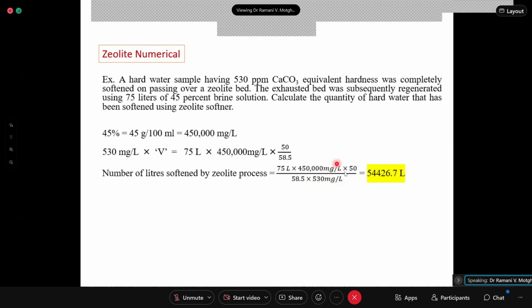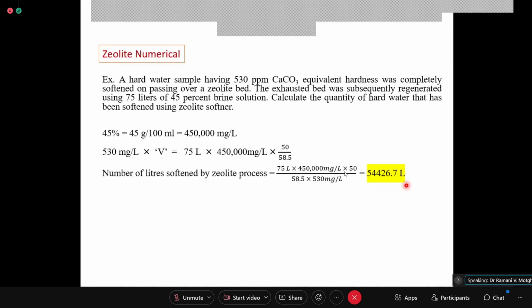Now all the units, this is in milligrams per liter and this is also milligrams per liter. So you can get the answer 54,426. Are you getting the same answer? Yes, ma'am. Good. Same answer.